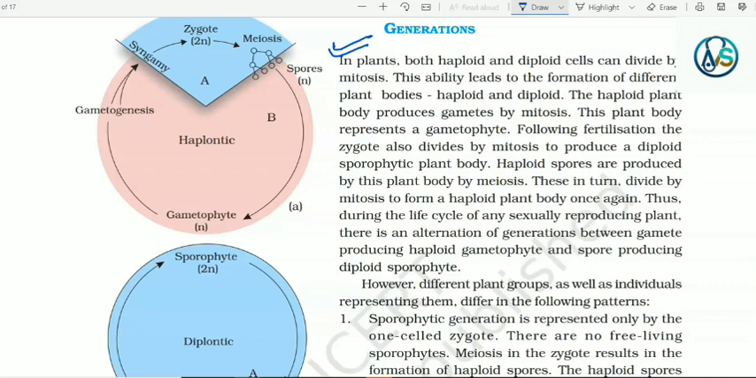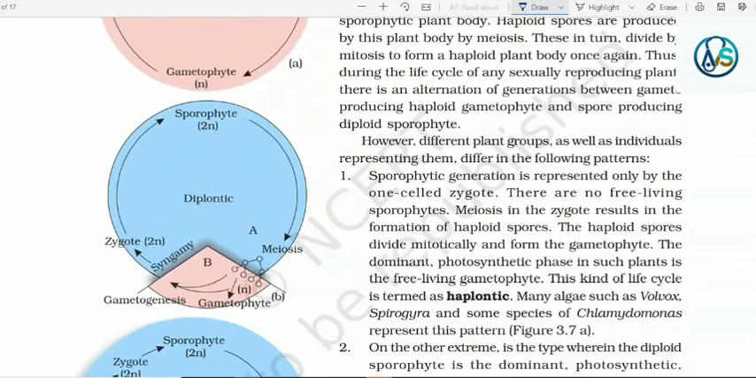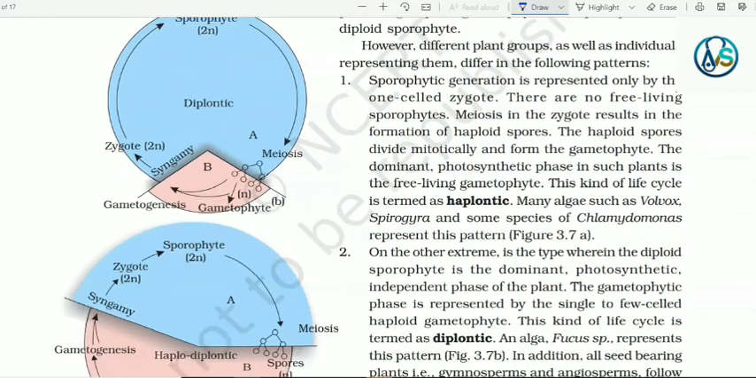Thus, during the life cycle of any sexually reproducing plant, there is an alternation of generation between the gamete-producing haploid gametophyte and the spore-producing diploid sporophyte. However, different plant groups as well as individuals representing them differ in the following patterns.